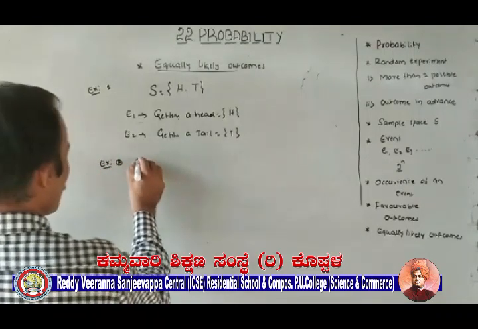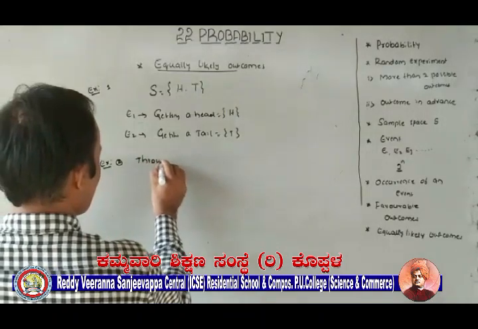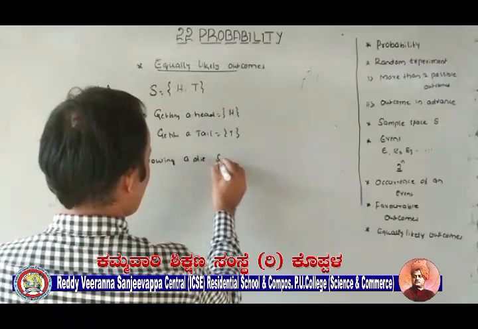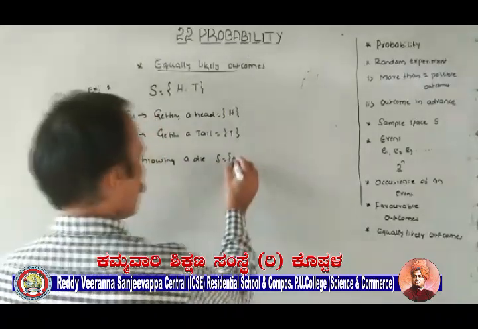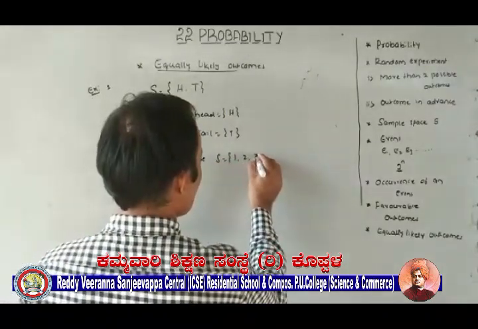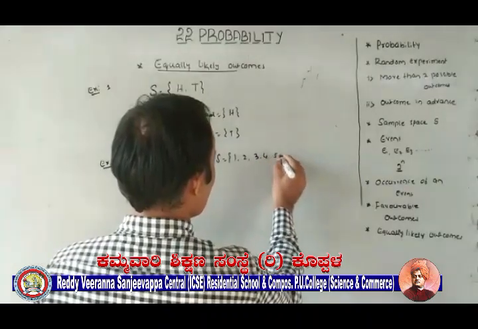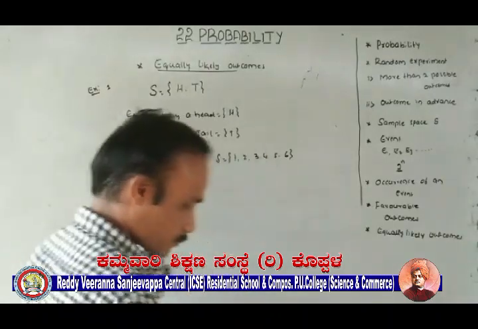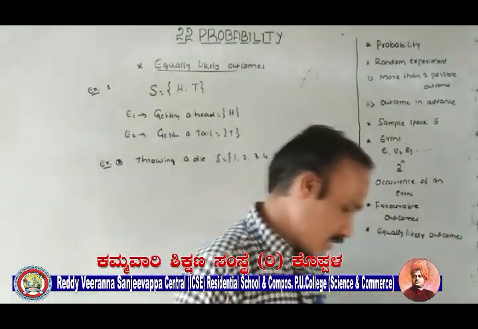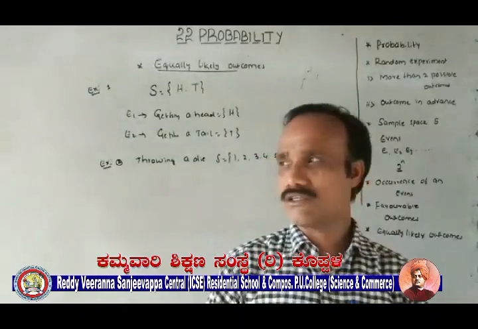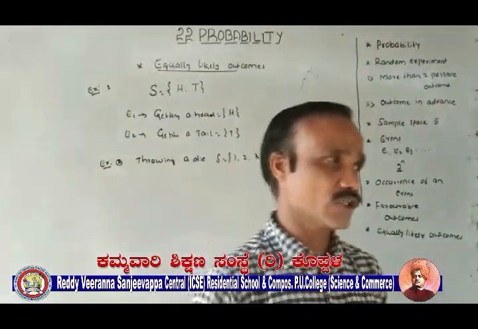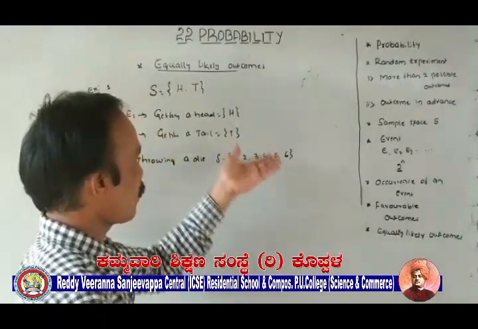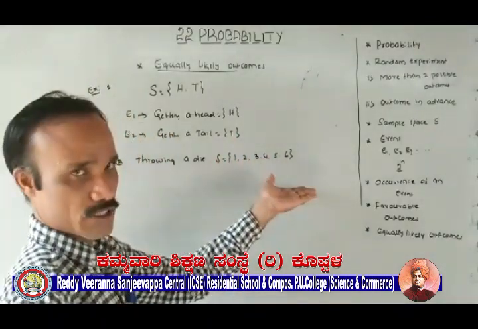Example number 2, throwing a die. First note down the sample space, possible outcomes 1, 2, 3, 4, 5, 6. Correct? Next, when throwing a die, each of the 6 numbers, maybe 1 will turn up, or 2, or 3, or 4, or maybe 5, or maybe 6.